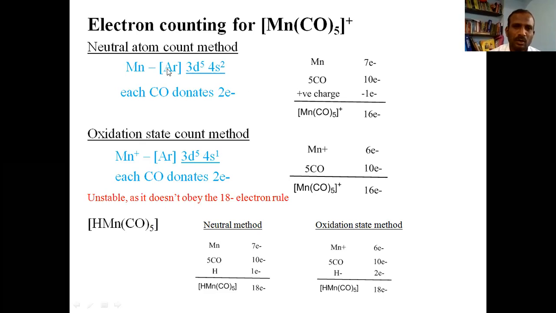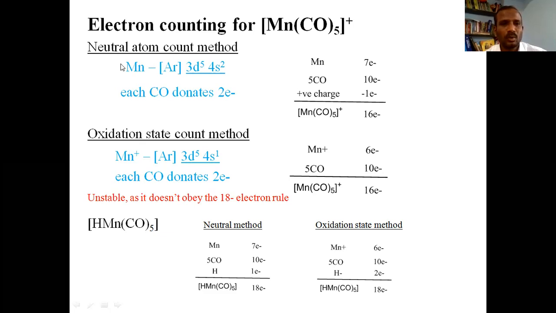Let us now consider the counting by neutral atom count method. For that, write the electronic configuration of manganese in its atomic state itself. Don't consider oxidation state in this case. No need of considering the oxidation state of the metal in neutral count.